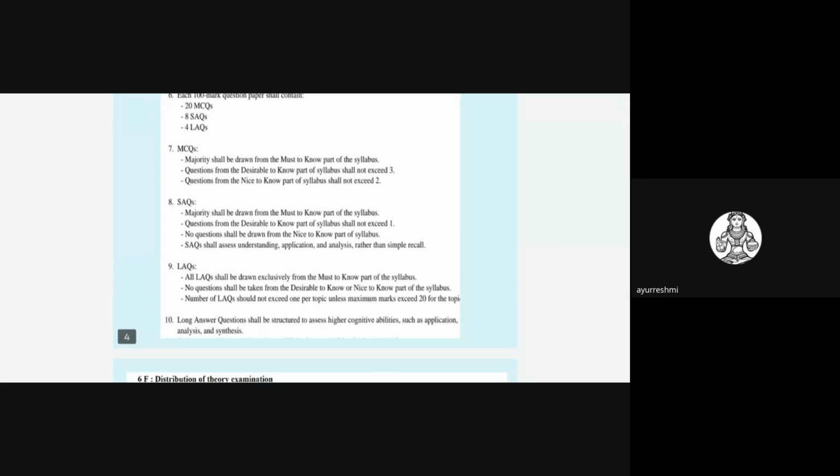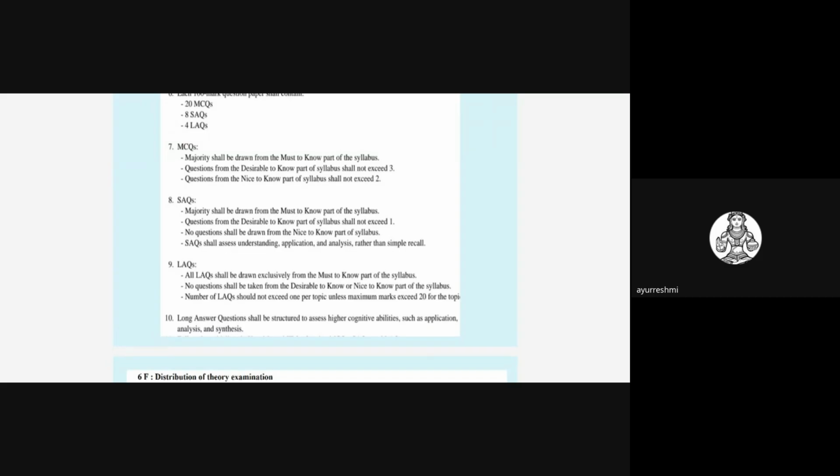Next is the must to know, desire to know, and nice to know topics of the syllabus points. In the MCQs, almost 15 of the 20 questions will be from the must to know part of the syllabus. A maximum of 3 questions will be from the desire to know part, and a maximum of 2 questions from the nice to know part.